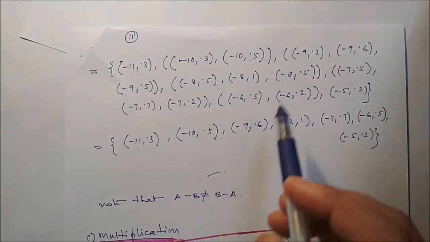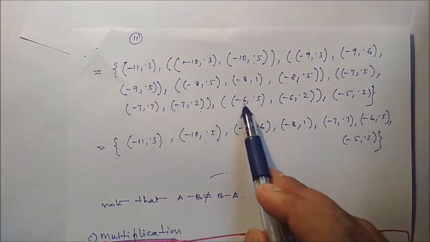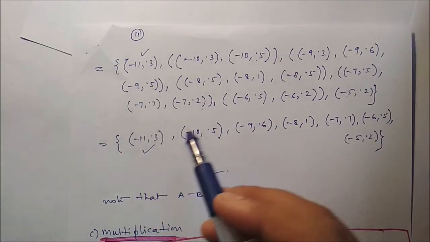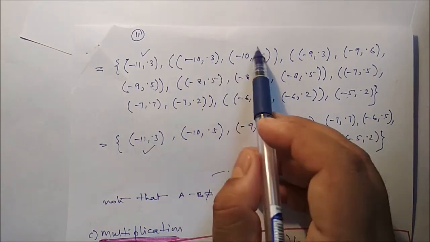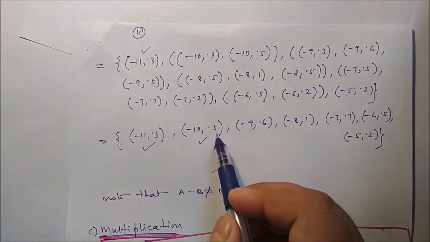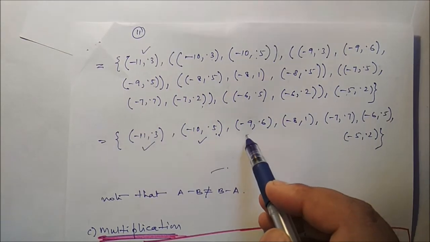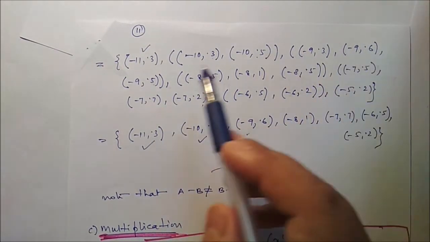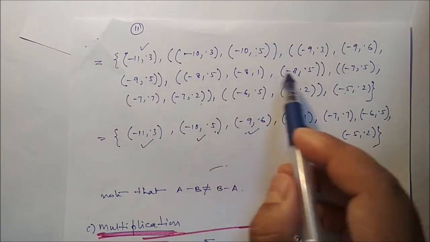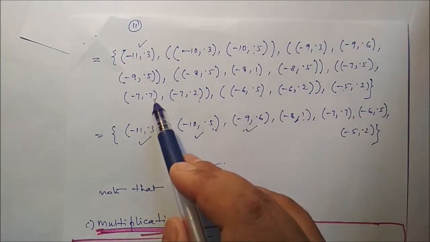Similarly, three minus 8s are there, three minus 7s are there, two minus 6s are there, and a single minus 5 is there. So this one single element is there. If you compare two minus 10s, you have to take a single one, and you have to take the maximum membership value. So maximum membership value is 0.5. If you compare three minus 9s, 0.3, 0.6, 0.5, definitely it is 0.6. Three minus 8s are there. Maximum membership value is 1. Three minus 7s are there. Maximum membership value is 0.7.